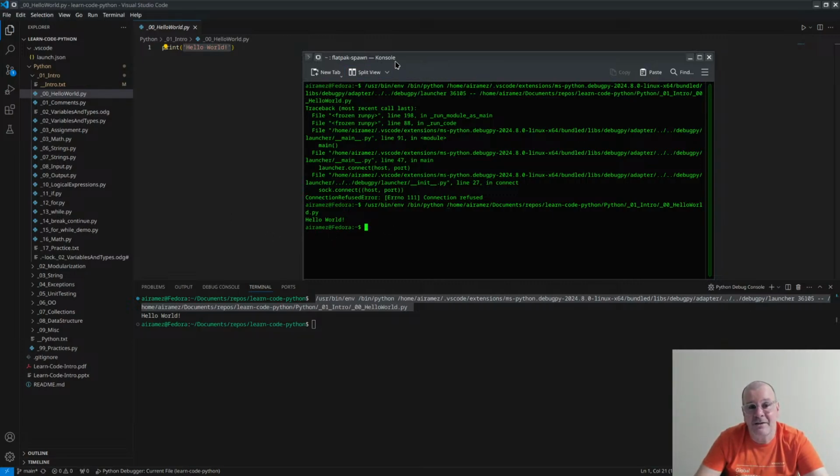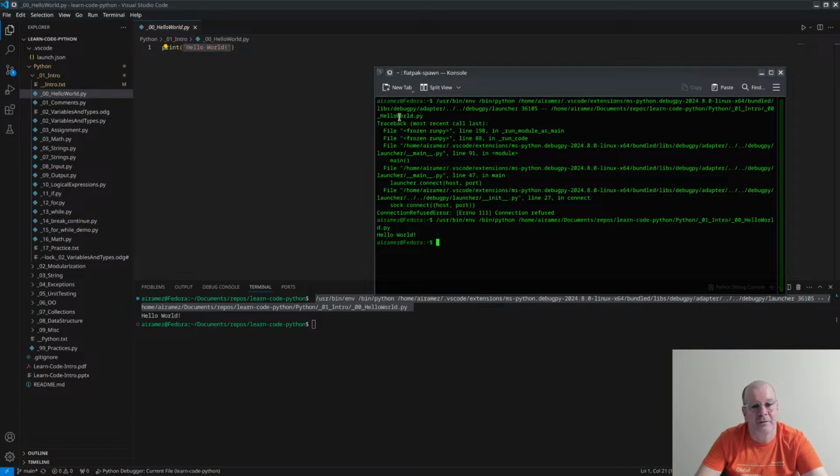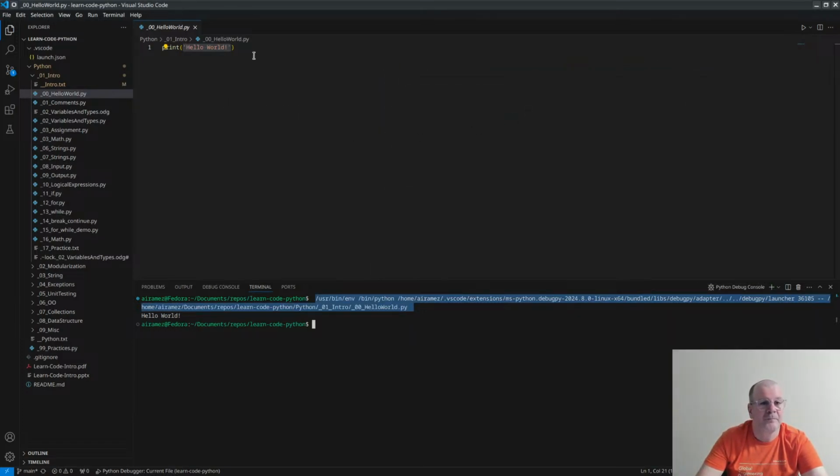So the IDE helped me generate this entire command. It tells my PC: run this command Python, point to this file. The output of the file will be hello world. This looks like nothing, but believe me, hundreds, maybe thousands of lines of code have to happen behind the scenes to make this little thing here.